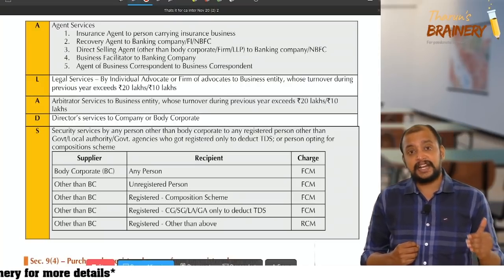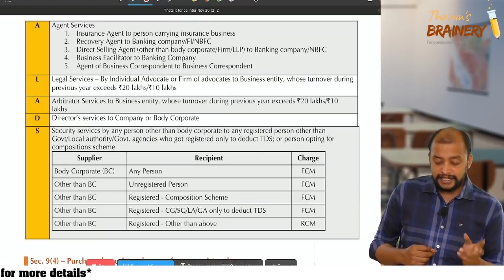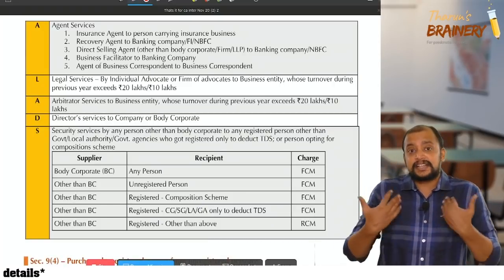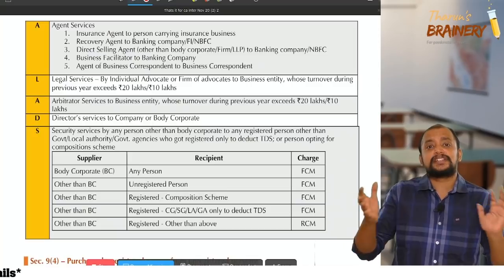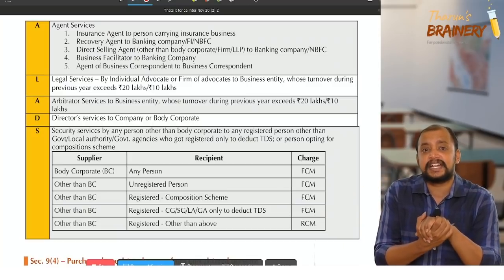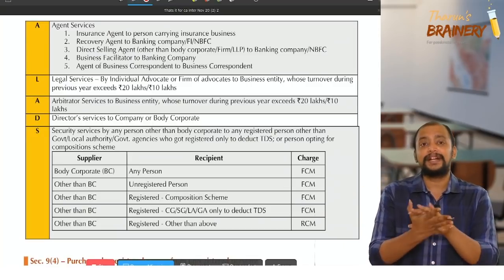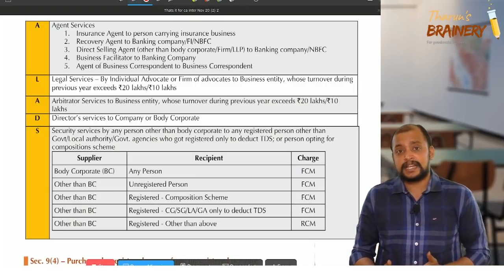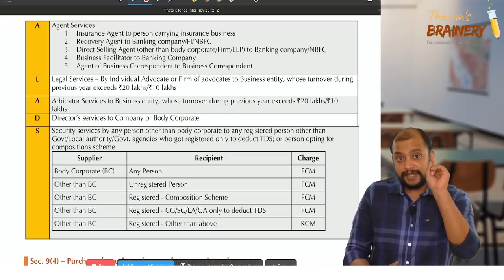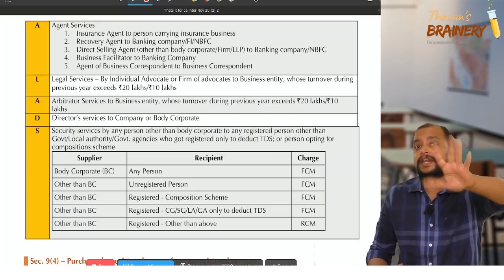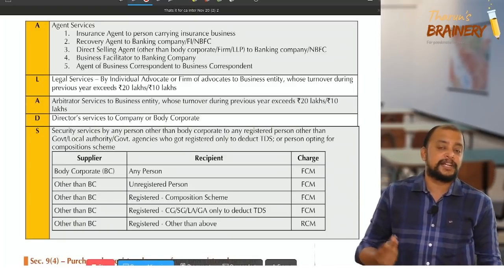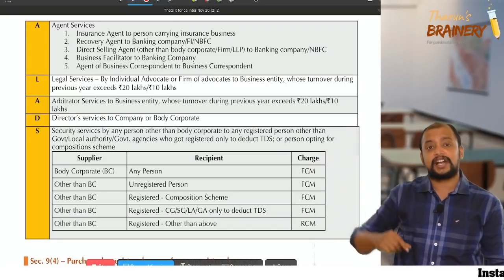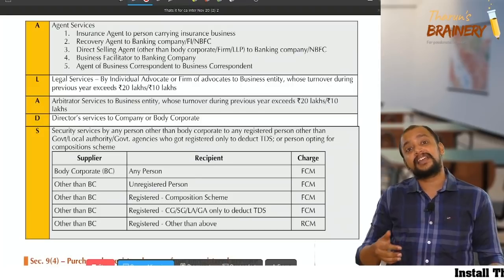While discussing, I discussed business correspondent and business facilitator together. But actually, what ICAI gave is a literal meaning that if it is a business correspondent to banking company, that is not coming under RCM. Only business facilitator to banking company is covered under RCM. So like that they gave.